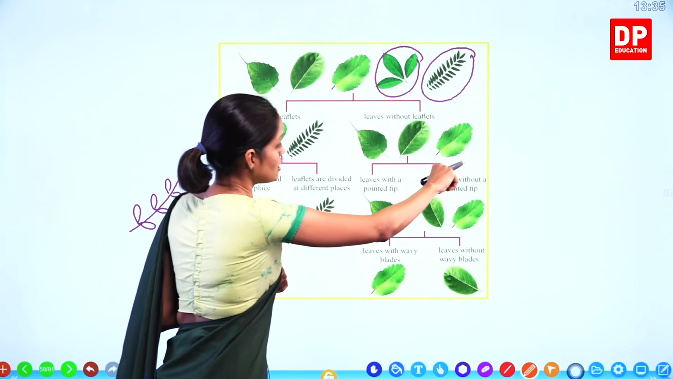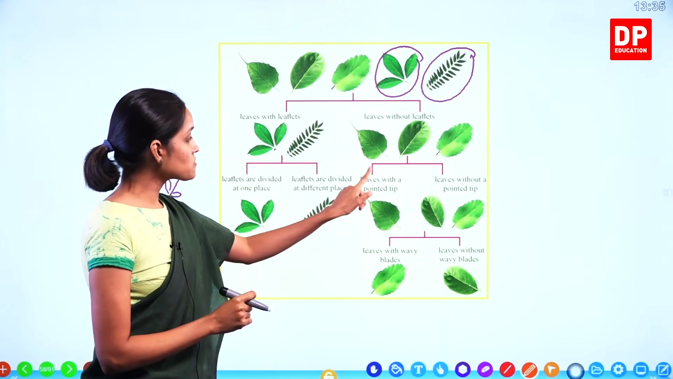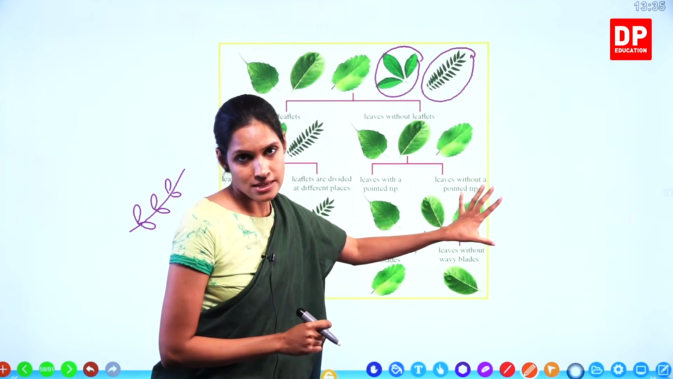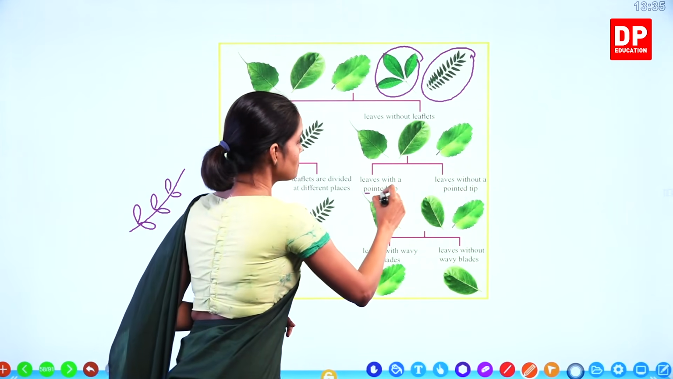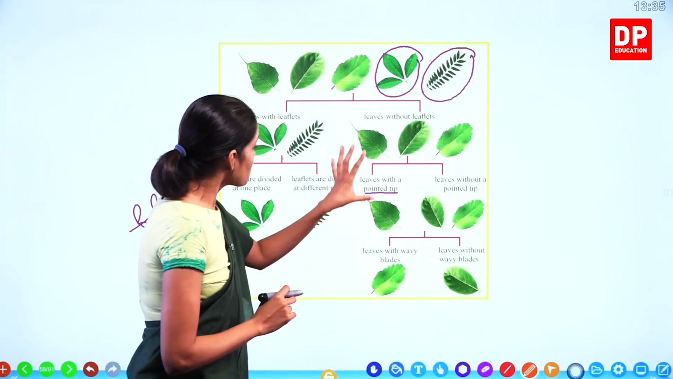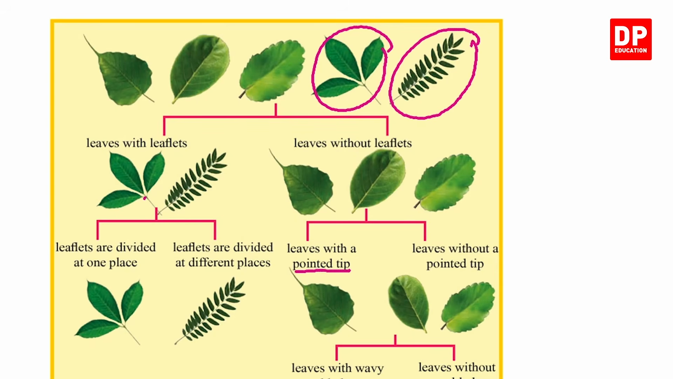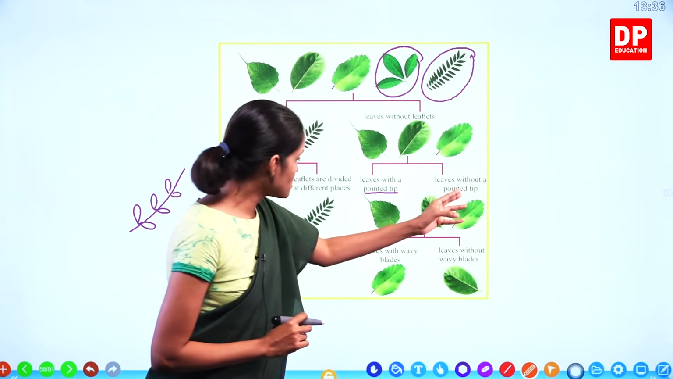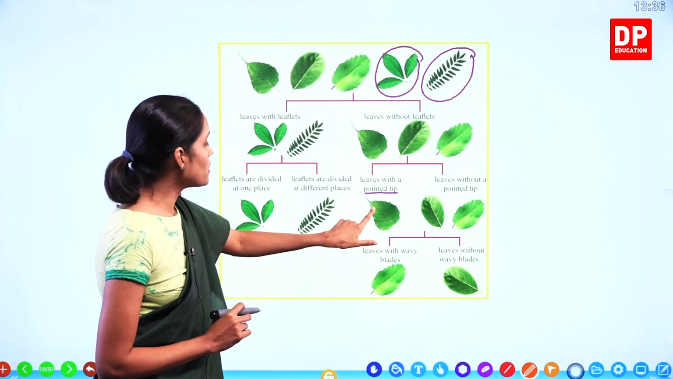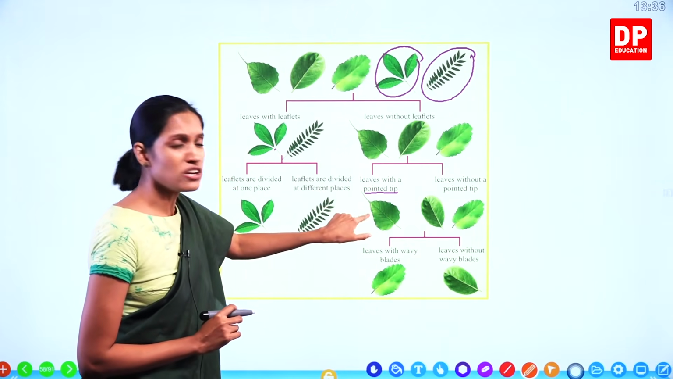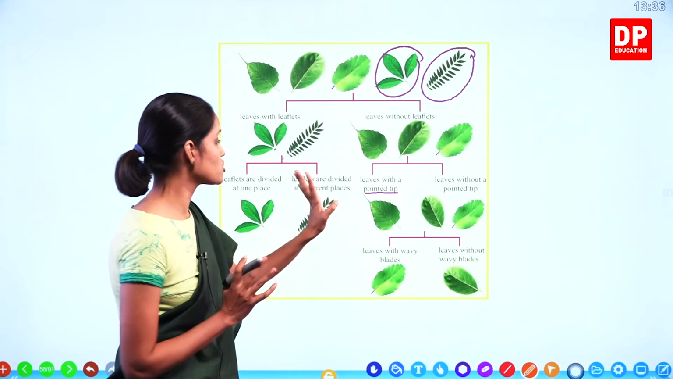Here we divide it into two branches: leaves with a pointed tip, and leaves without a pointed tip, the absence of the same characteristic. So, which leaf has the pointed tip? You can see here, this is like a bow leaf. And these two leaves don't have pointed tips, they have a blunt tip. So only one leaf comes under leaves with the pointed tip. Can you divide this anymore? No, there's no way because there's only one.